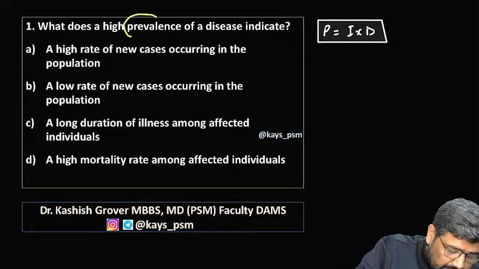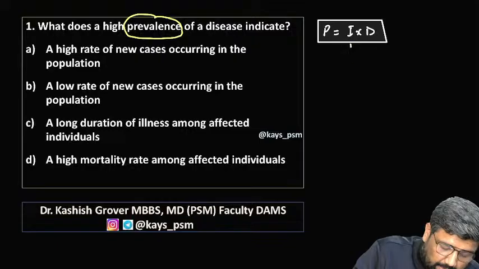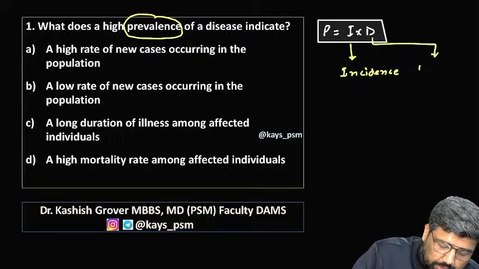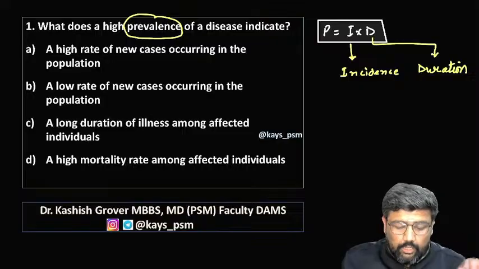The prevalence is only going to be affected by two things: incidence and duration.